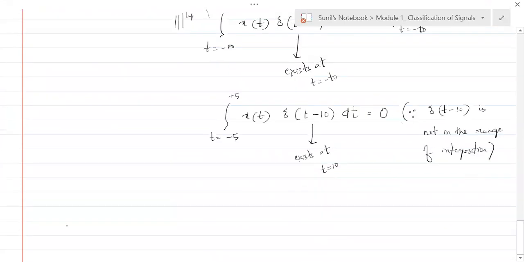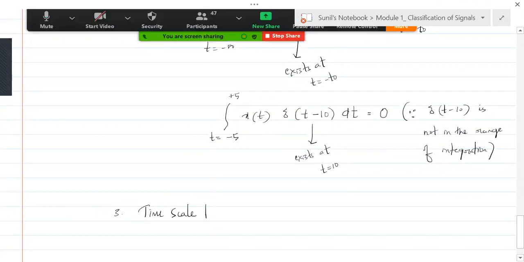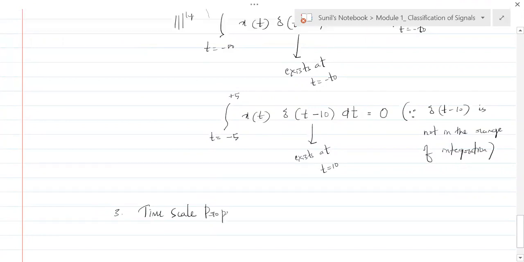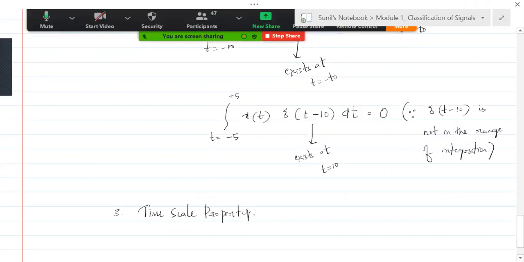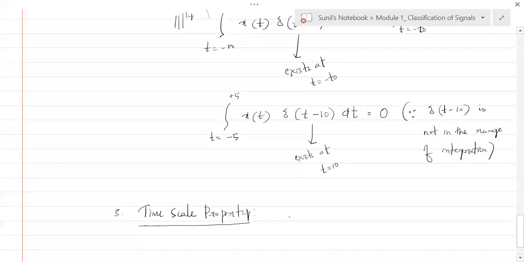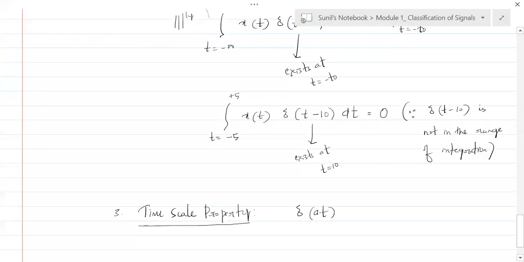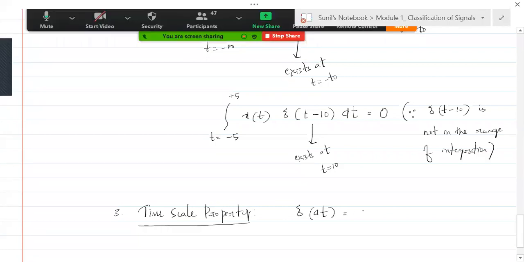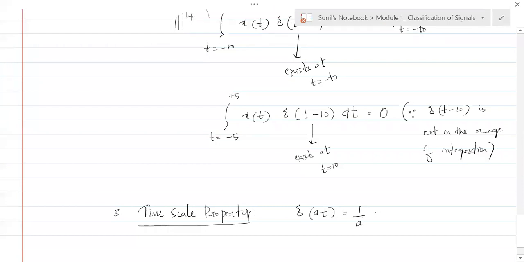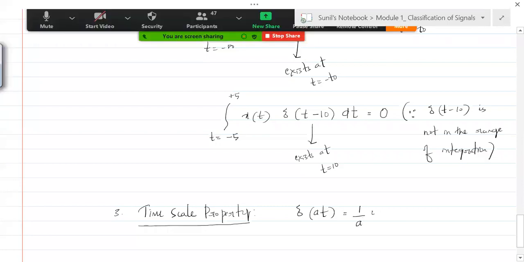Okay, the third property is time scale property. You understand what is time scaling because we have seen that in operations on signals. What is it telling you? It tells you that if you have delta of at, see the time needs to be scaled. So that's why the t is being multiplied by a number a. If it is this, then it is written as good as 1 by a into delta of t.